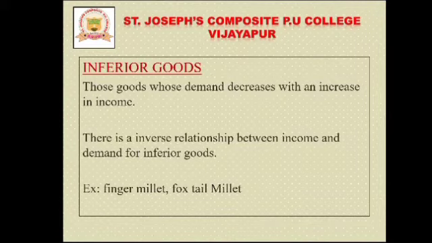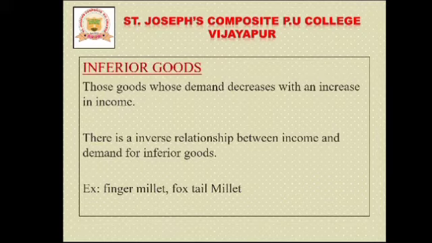Next one, inferior goods. What are inferior goods? Inferior goods are those goods whose demand decreases with an increase in income. That means if income increases, the demand will decrease. There is an inverse relationship between income and demand for inferior goods.